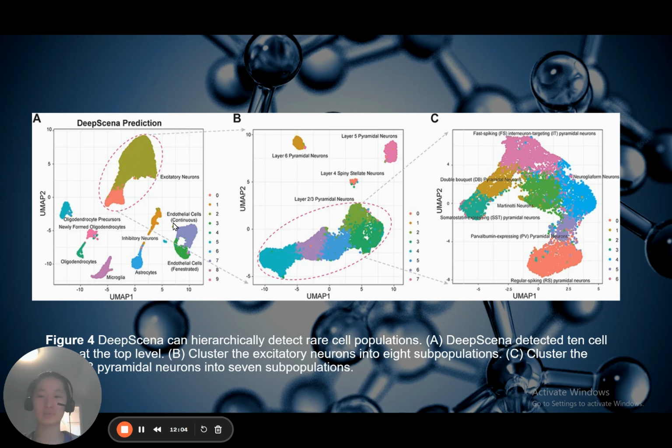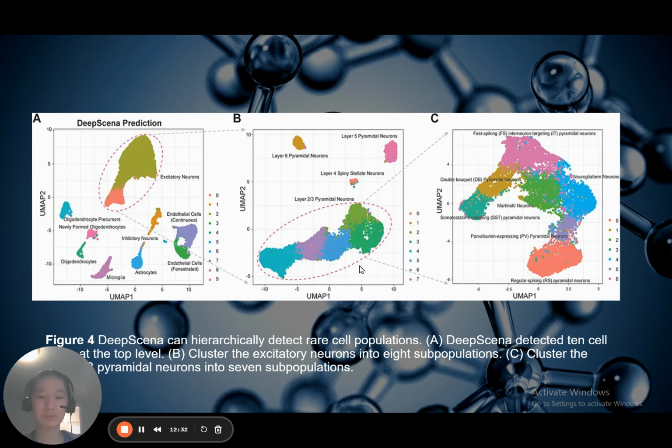Subsequent analysis predicted top 25 differentially expressed genes for each cell type, revealing cell-specific expression profiles. Notably, DeepScena delineated additional neuron types among excitatory neurons clustered together in the initial analysis.